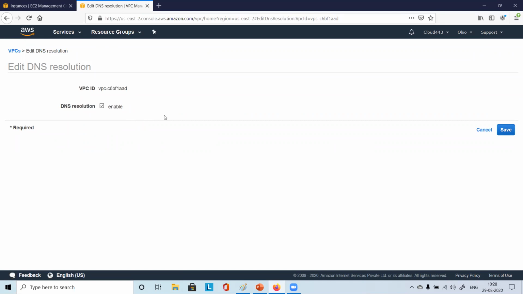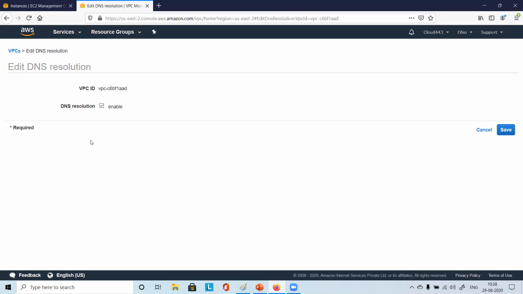What does it do? Name resolution, DNS, domain name system, right? So we'll be discussing DNS as well, right? So here for our particular VPC ID, for our default VPC, DNS resolution is enabled.